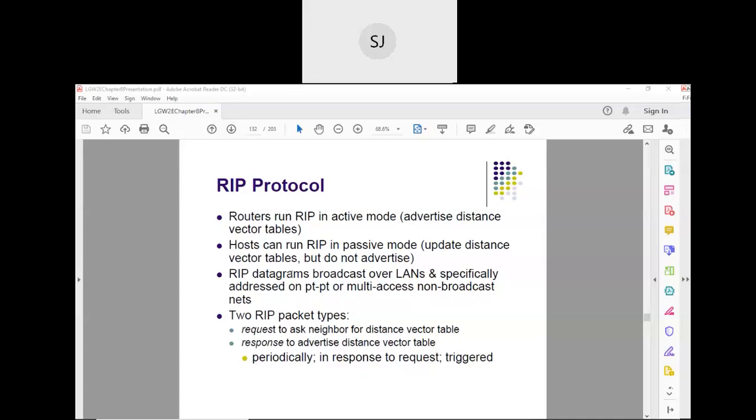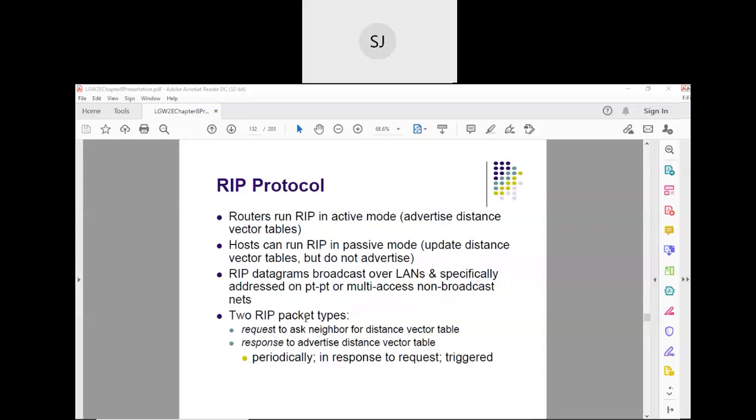We call these RIP datagrams. Why? Because RIP uses UDP, so RIP runs on UDP. That is why they are called RIP datagrams. In case of a LAN, they are broadcast. In case of multi-access or non-broadcast networks, it is different.